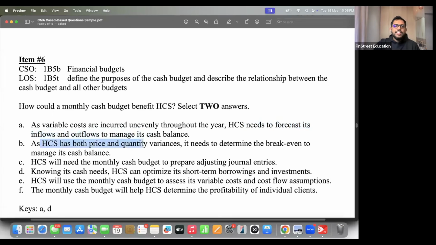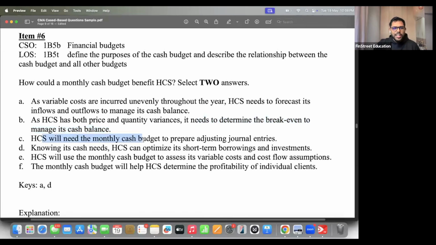Next. HCS has both price and quantity variance. It needs to determine break even to manage its cash balance. Do we really go for break even analysis by using price variance and quantity variance? No. Do we really use cash budget for break even analysis? No. Okay. Break even goes into different segment. We calculate contribution margin and all those sorts of things. They are not directly related in this context.